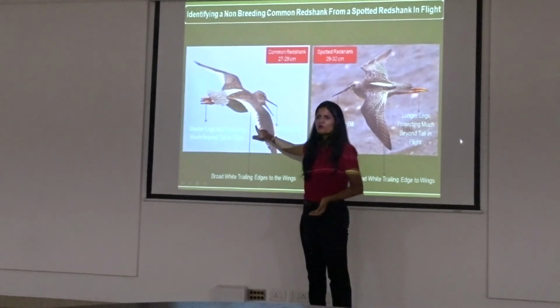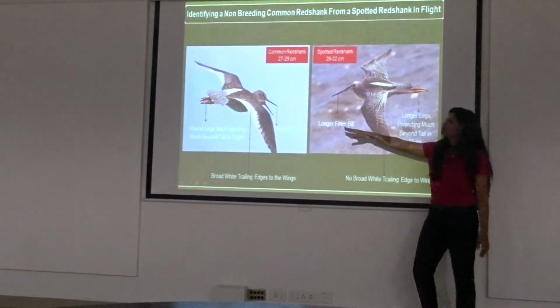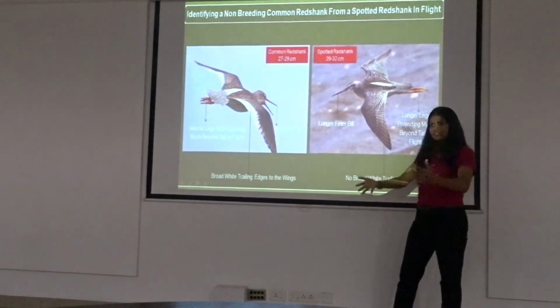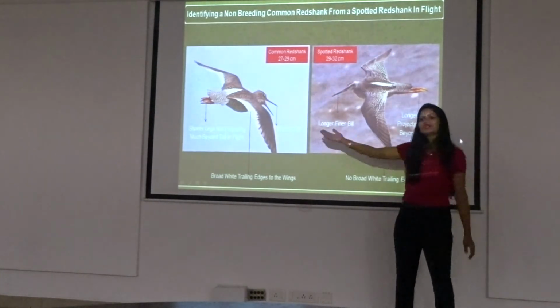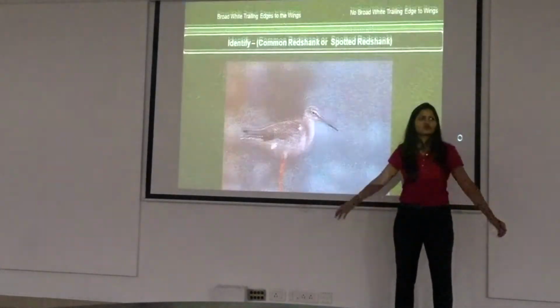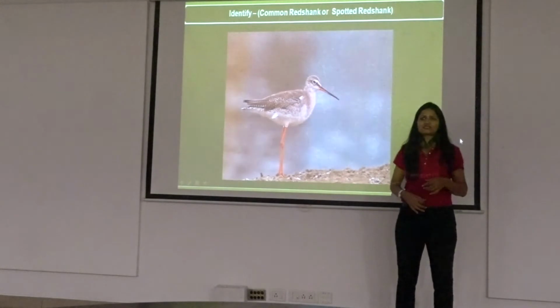Common redshank. Whereas this doesn't have any trailing edge. So when we took the picture, we were like, it's a spotted redshank. I'm sure it's a spotted, but let's take a picture. When we took the picture, we realized that it was a common redshank, because it has those trailing edges. So try all this, it will be very, very interesting.